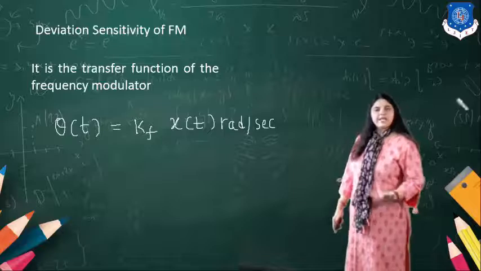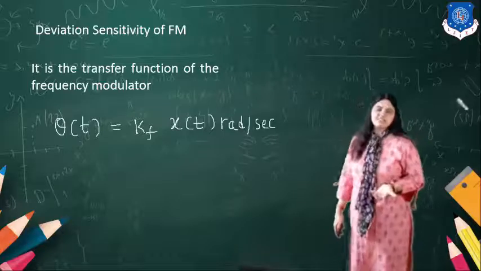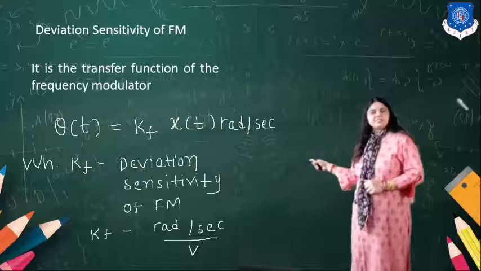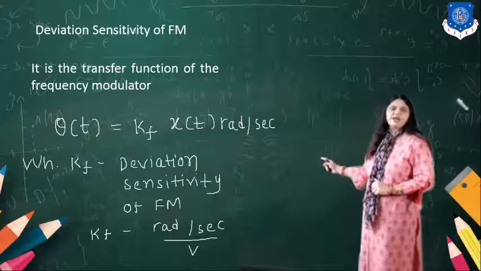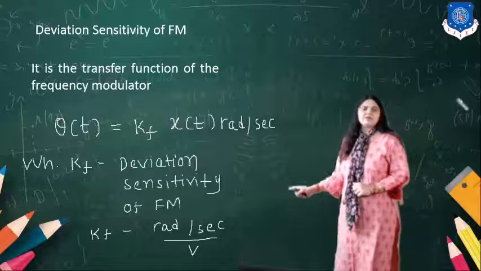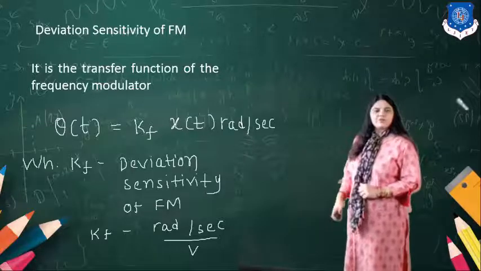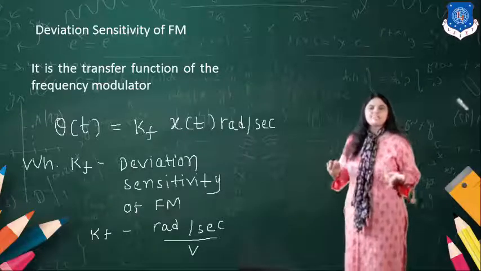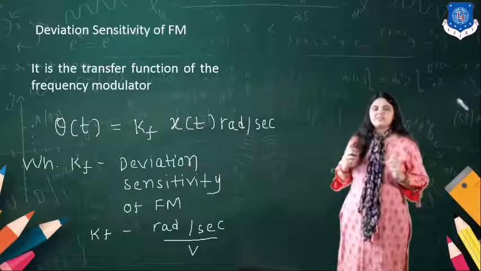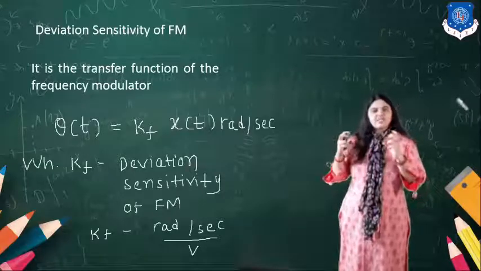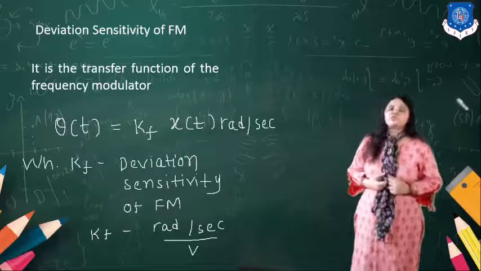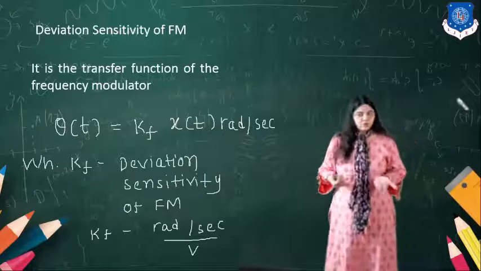Now if you want to write the frequency sensitivity, it's Kf. Kf is the deviation sensitivity in case of the FM, and its unit is radian per second per volt. This means the frequency sensitivity is the change in the frequency, that's a deviation, with respect to the change in the modulating signal voltage.